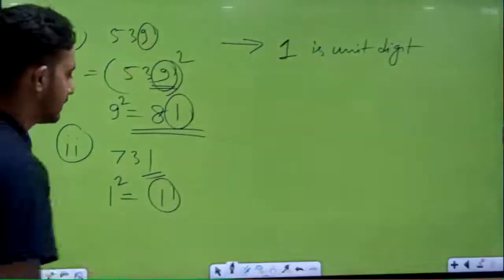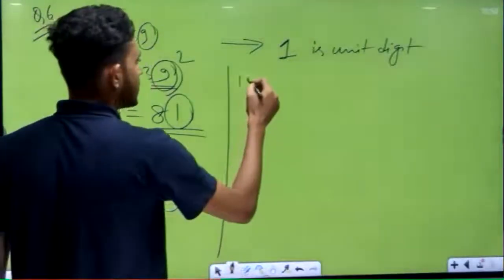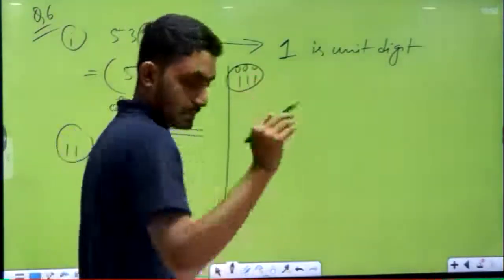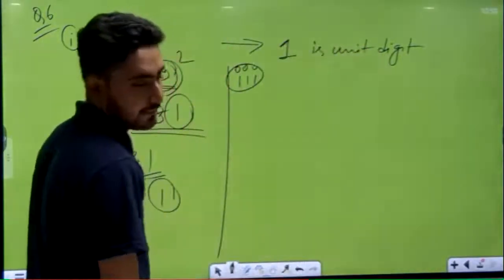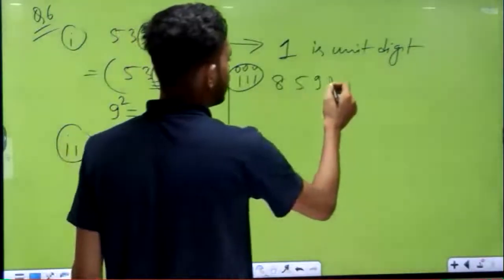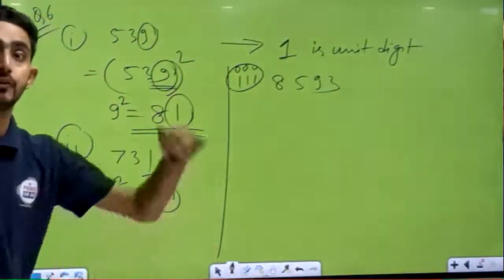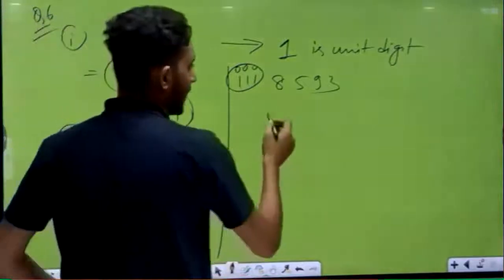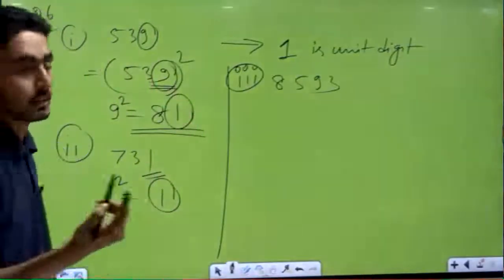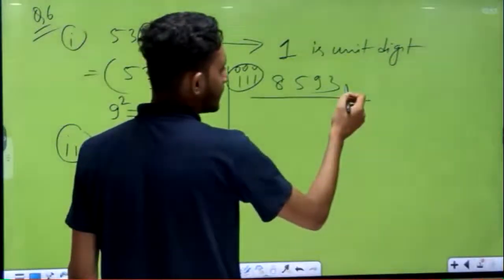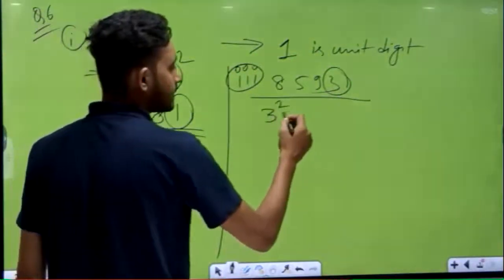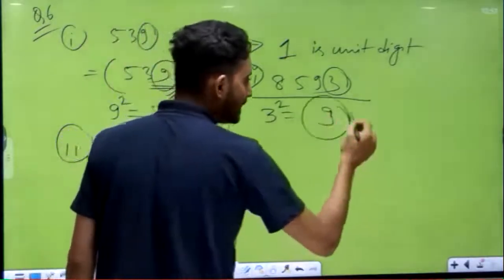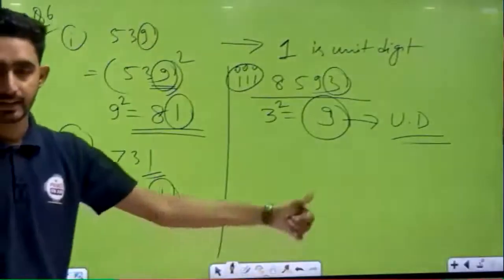Okay, very simple. Now next question, third part. Suppose I take 8593, and when you square the number, then what will the unit place digit be? So in this number what is the unit place digit? That is 3, correct? So 3 square is how much? 3 square is 9. So 9 is the unit place digit, short form UD. Okay, understood, all of you?